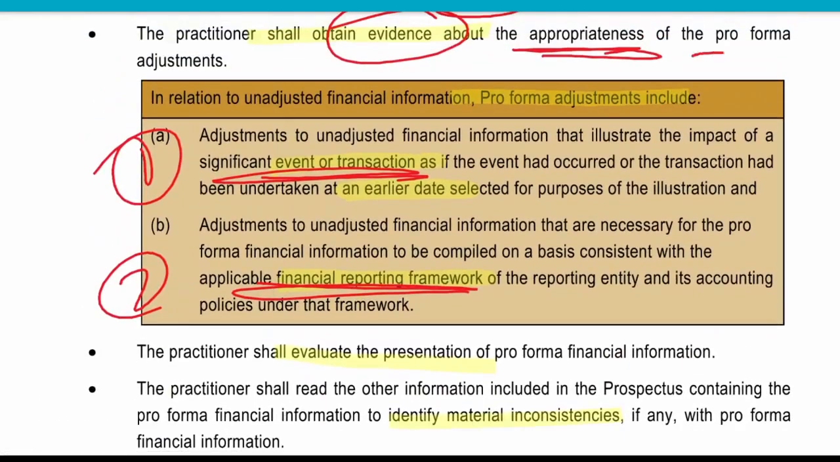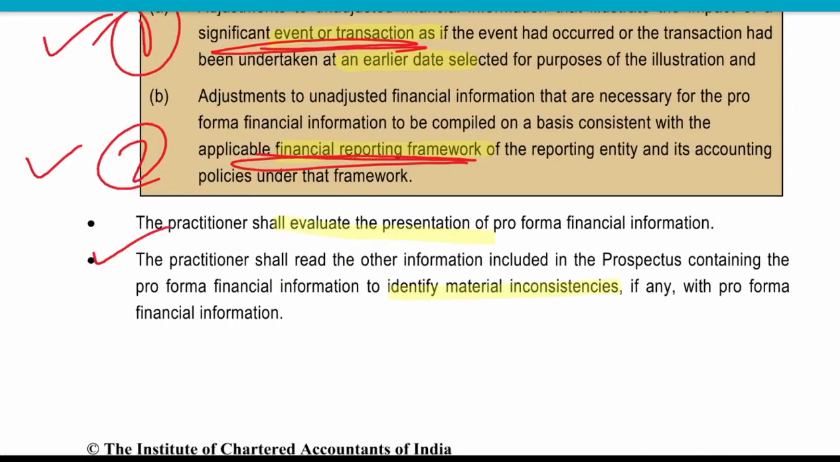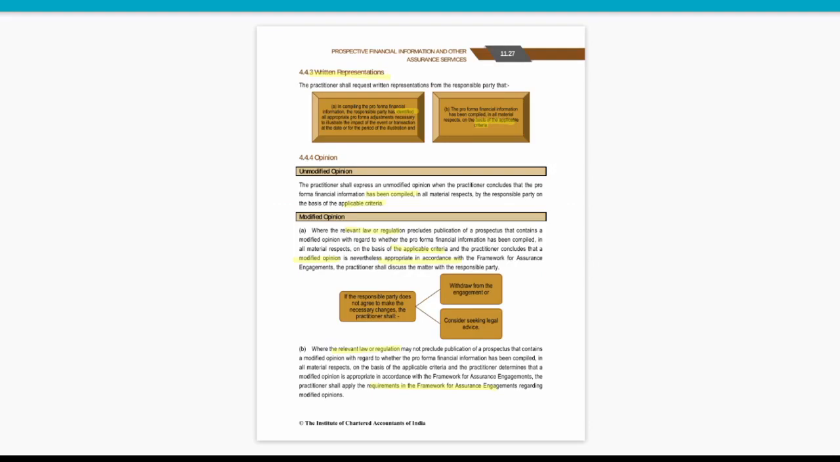There can be only two types of adjustments: one which is related to events and transactions, and the other one related to the financial reporting framework. Then they will evaluate the presentation, and identify the material inconsistency if any.